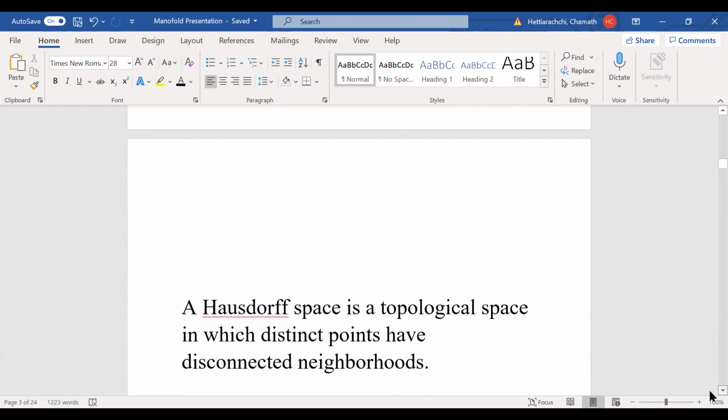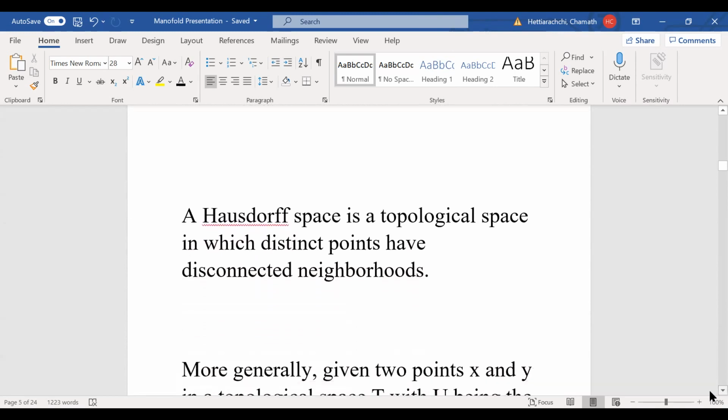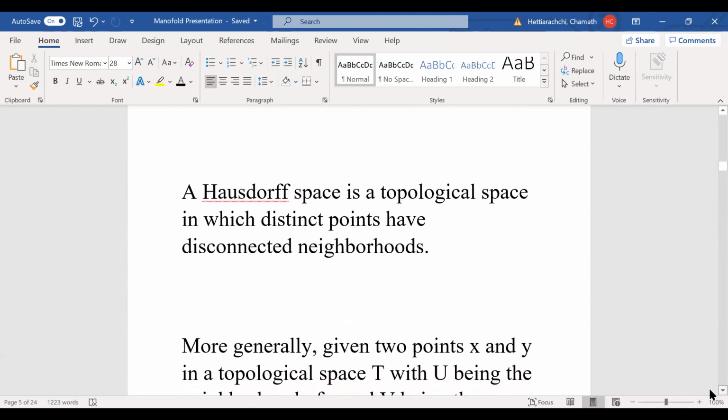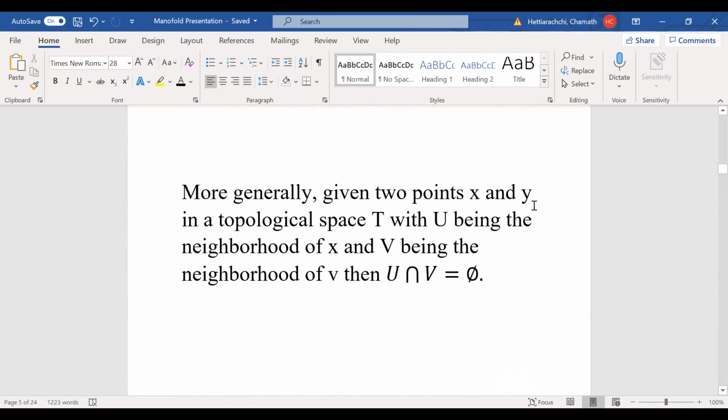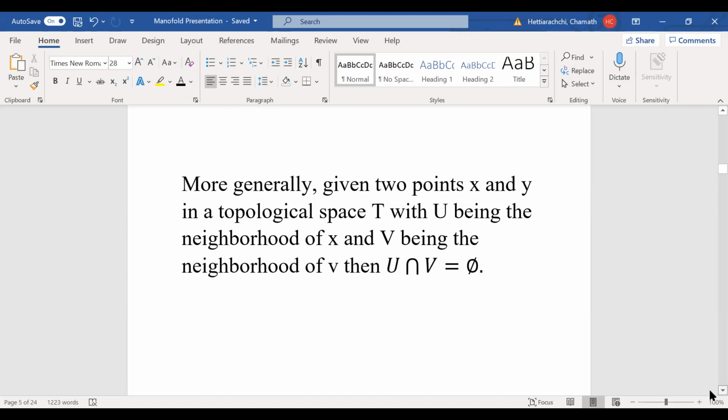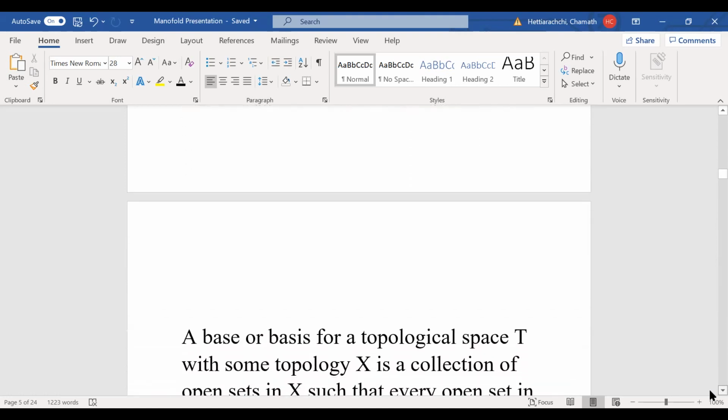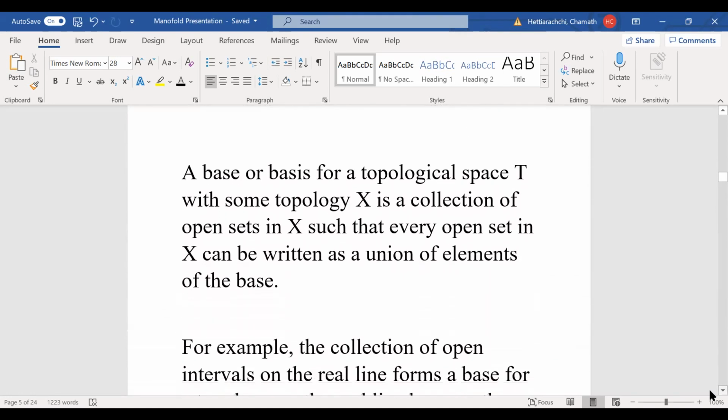Yes, exactly. Now I'm going to talk about the Hausdorff space. It is a topological space in which distinct points have disjoint neighborhoods. That means if you take any two points, we can say x and y, in the topological space T, with U being the neighborhood of x and V being the neighborhood of y, then U intersection V will be the empty set, or the null set. That's called Hausdorff.